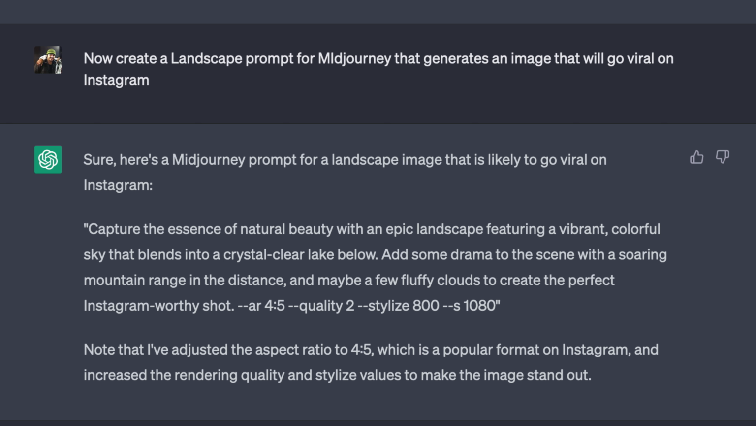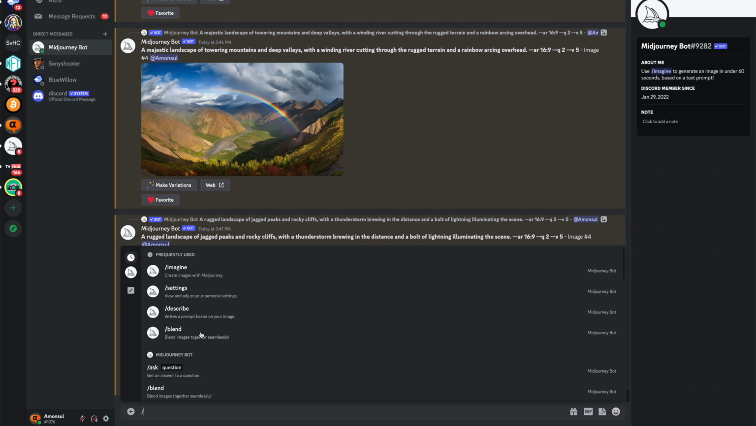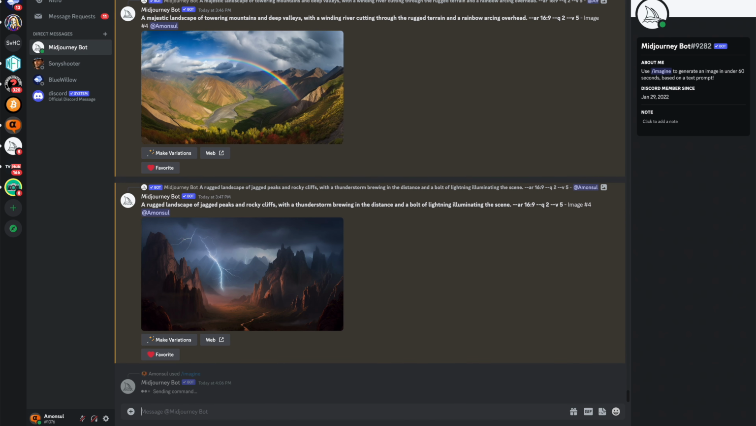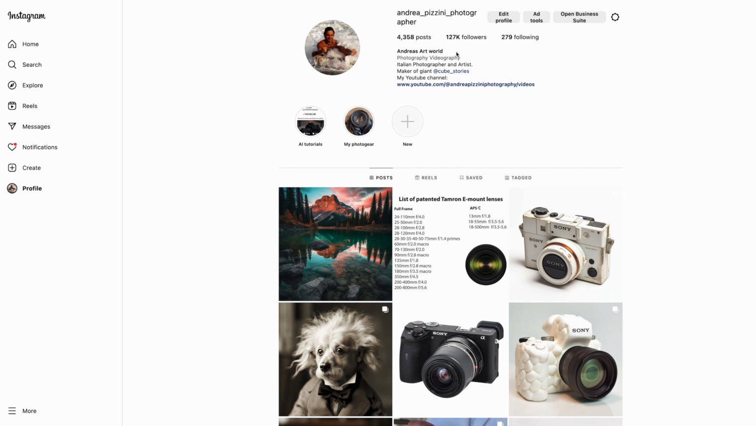So after training ChatGPT on the user guide of Midjourney, and after training it on the styles of photography I liked, I tried to test it. I asked ChatGPT to create a landscape prompt for Midjourney that generates an image that will go viral on Instagram. It created a prompt with the proper parameters, and it also explained why it used the 4:5 aspect ratio, because it said it's a popular format on Instagram. I copied the prompt from ChatGPT, inserted it on Midjourney, and ran it. It created 4 images, I upscaled one image, and I used that image to post on Instagram.